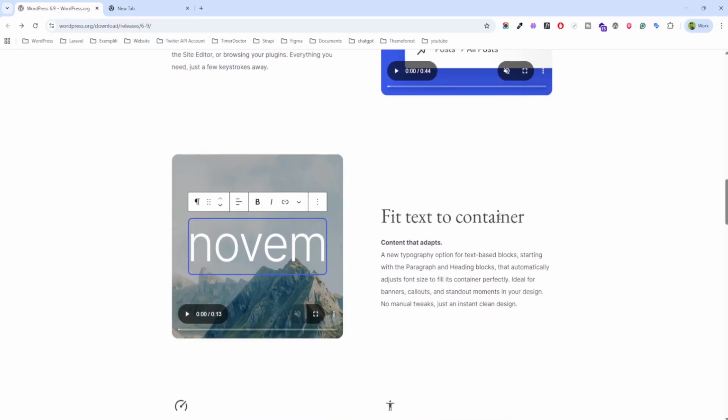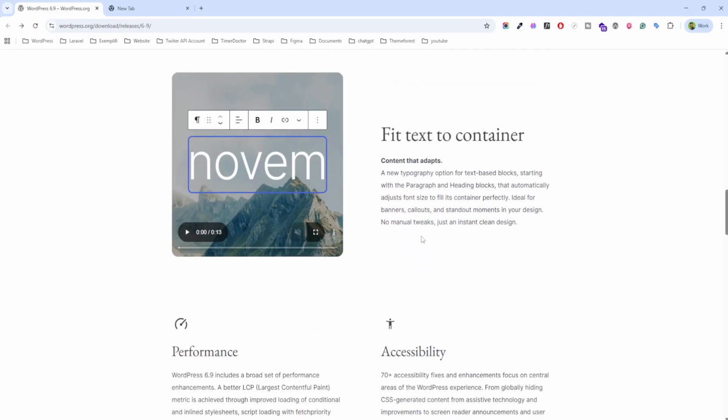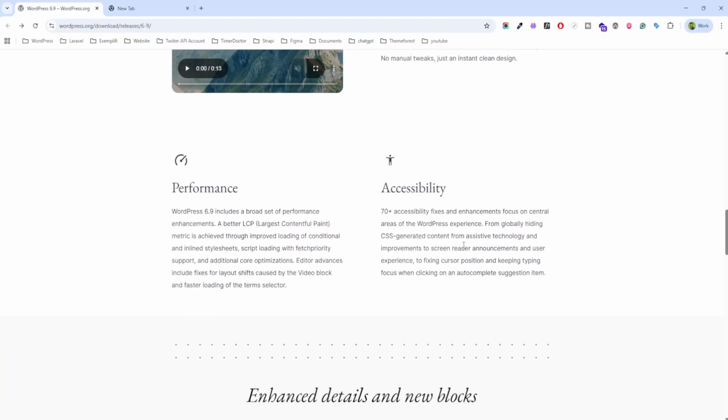Next, fit text to containers. There are new typography options for text-based blocks, starting with the paragraph and heading blocks, that automatically adjust font size to fill the container perfectly. Ideal for banners, callouts, and standout moments in your designs. No manual tweaking, just instant clean designs.